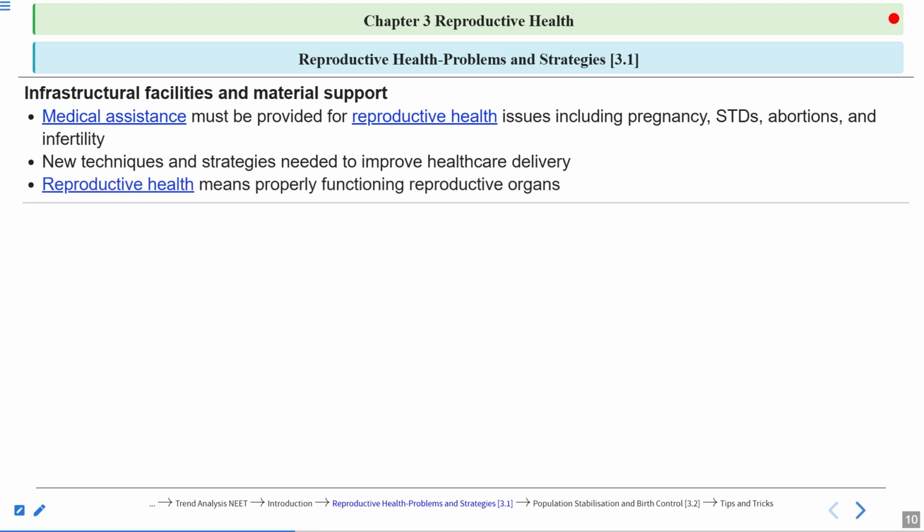Now, reproductive health means properly functioning reproductive organs. So this we already know. This is a very basic definition of reproductive health. Properly functioning reproductive organs, although reproductive health includes the social, emotional, behavioral, and social well-being of the person.